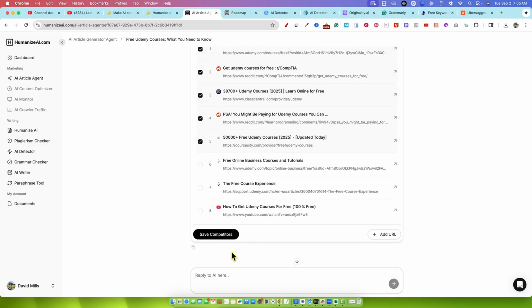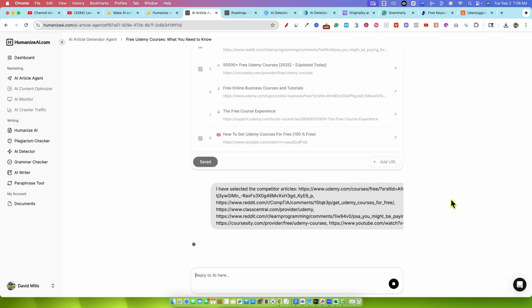We're going to go with what it decided, but we can add a URL manually. I really like that option. We can go and add one of these, uncheck, but I'm going to go with what it already decided are the best. Some of these we don't want to show how to illegally get free stuff, so maybe it's intelligent about that, but let's go save these competitors.